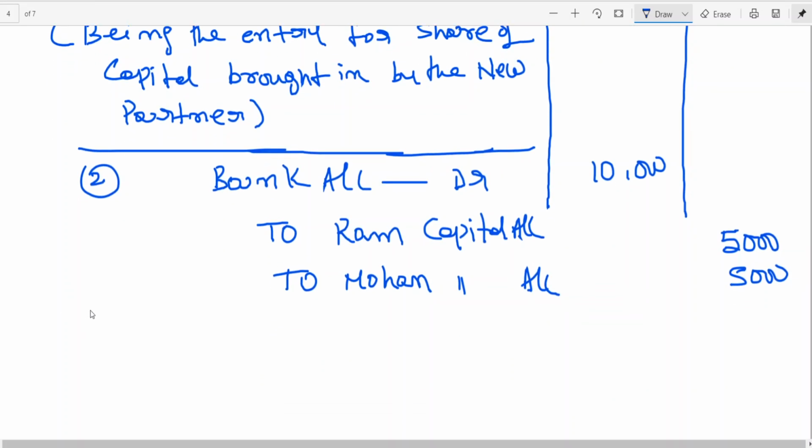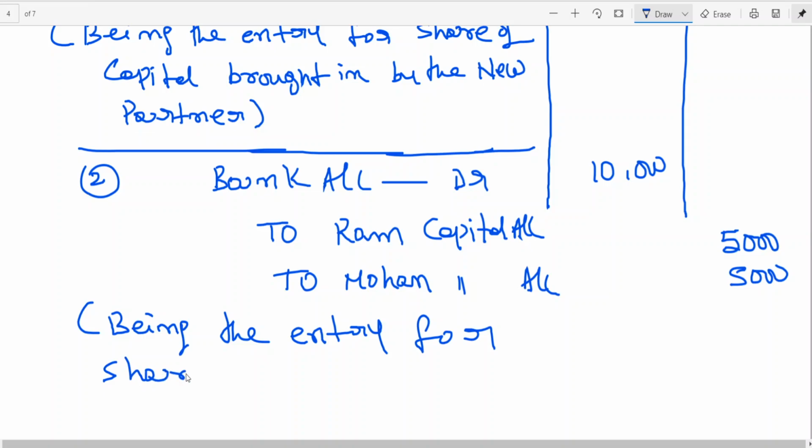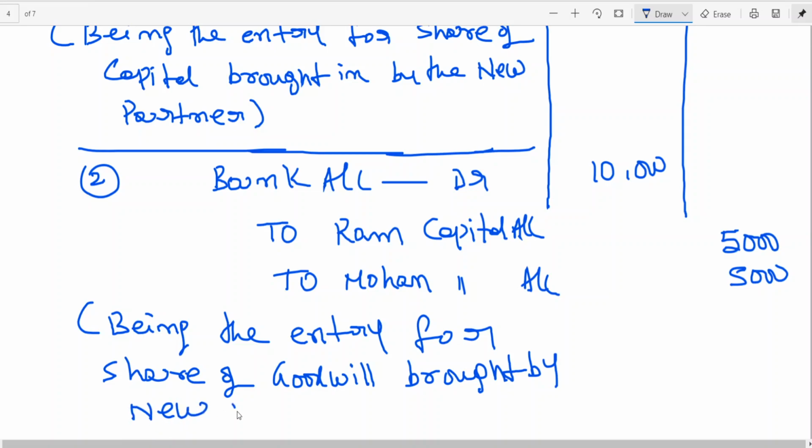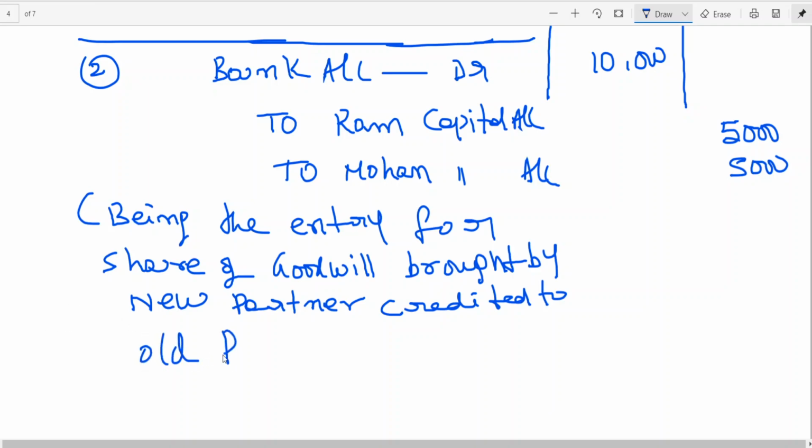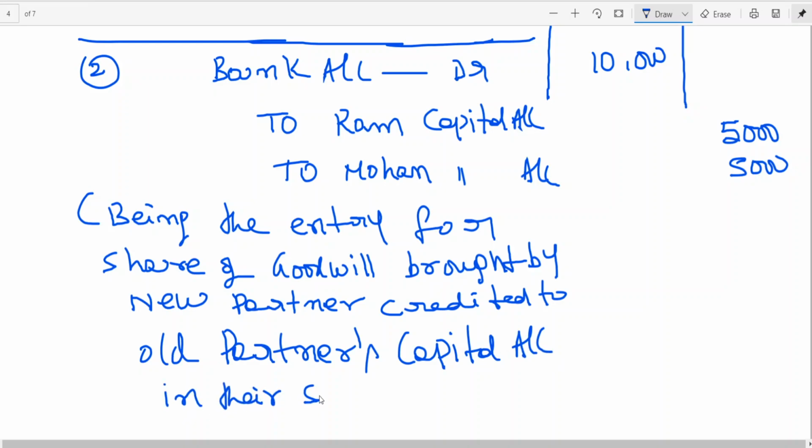Okay. Being the entry for share of goodwill brought by new partner credited to old partners capital account in their sacrificing ratio. Is this clear?